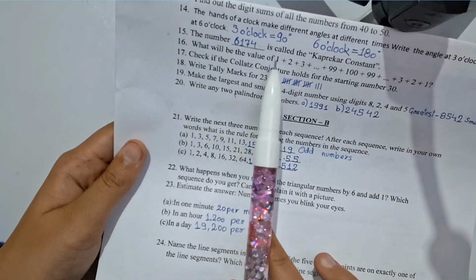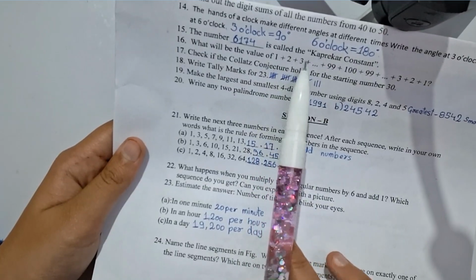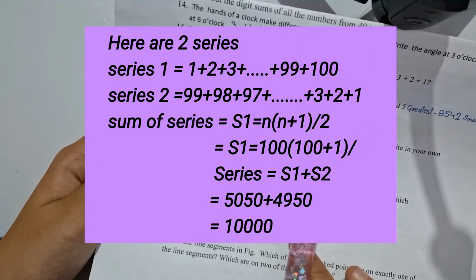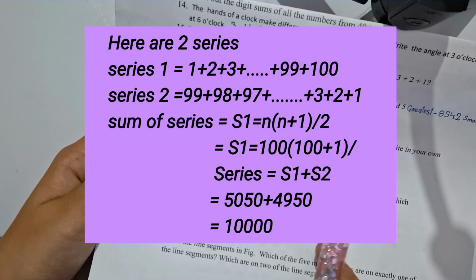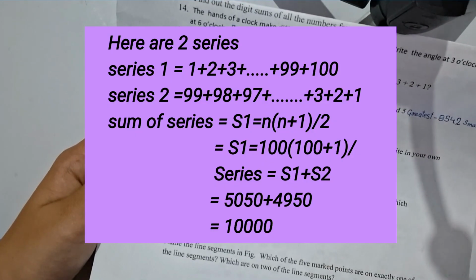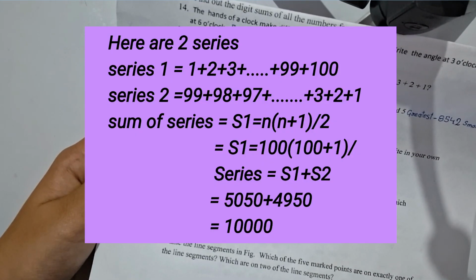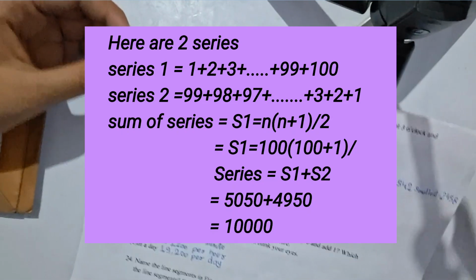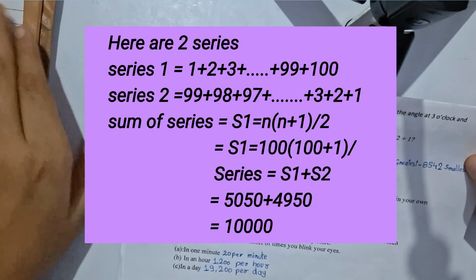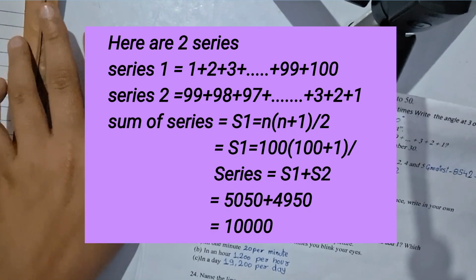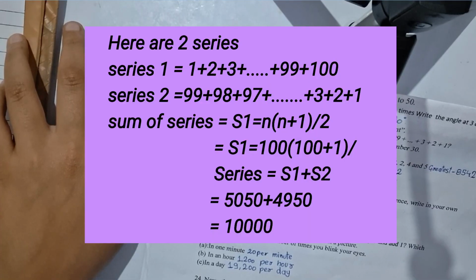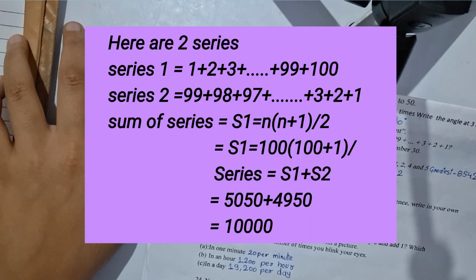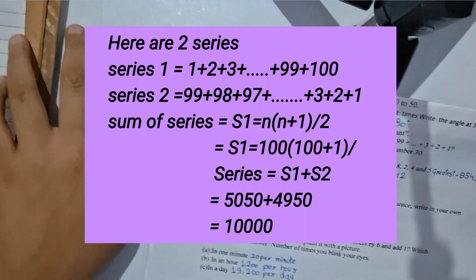Next is, what will be the value of 1 plus 2 plus 3 plus dash plus 99 plus 100 plus 99 plus dash plus 3 plus 2 plus 1? So the answer is going to appear on the screen and I am saying it here. Here are two series. Series 1 is 1 plus 2 plus 3 plus dash dash dash till 100.